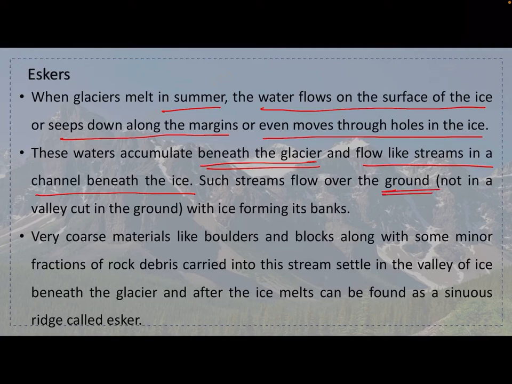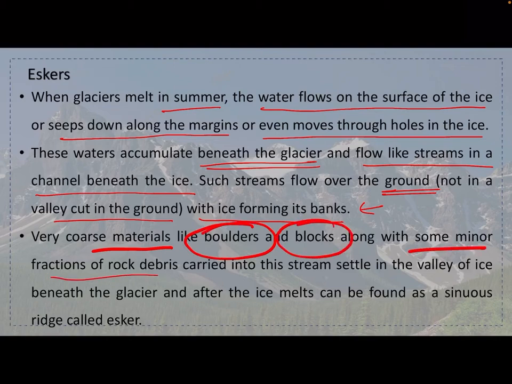Such streams flow over the ground, not in a valley cut in the ground, with ice forming on its banks. Very coarse material like boulders and blocks, along with some minor fractions of rock debris carried into this stream, settle in the valleys of ice beneath the glacier, and after the ice melts can be seen as a ridge called an esker.